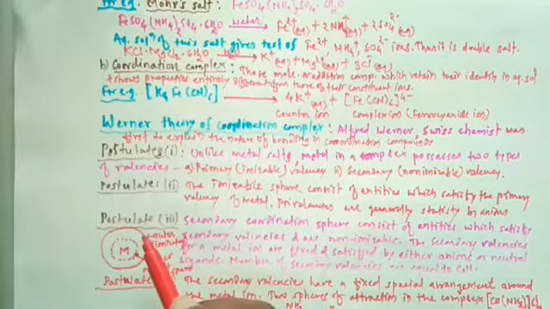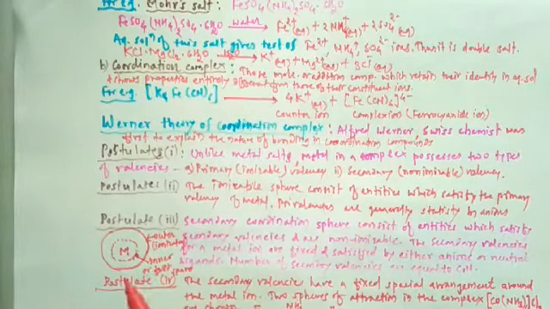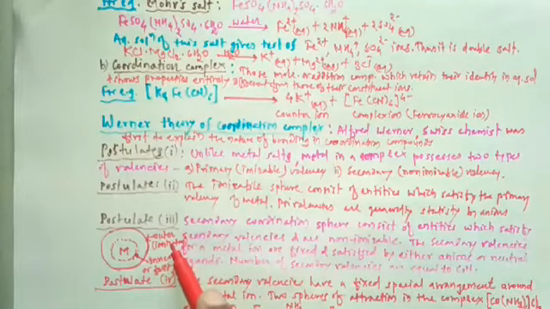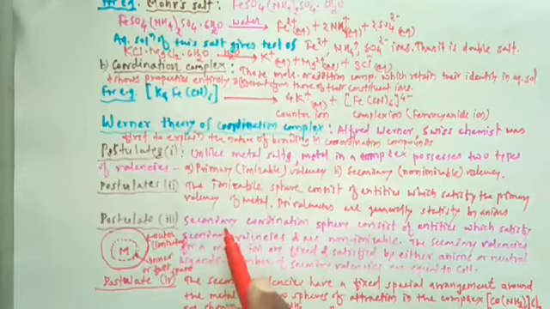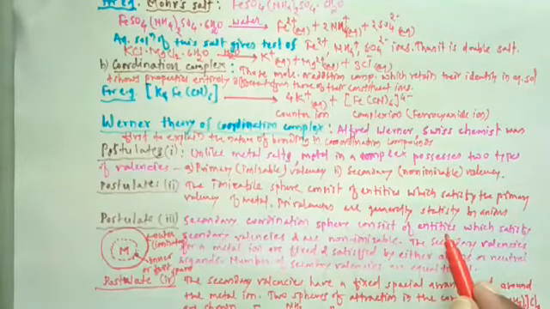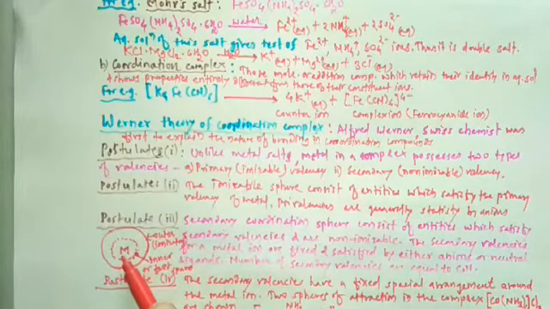So the outer sphere is the second sphere. This secondary coordination sphere, or outer sphere, consists of entities which satisfy the secondary valency of the metal ion.